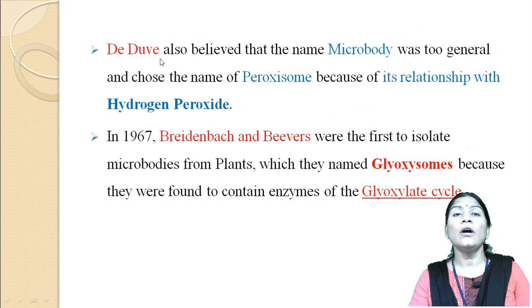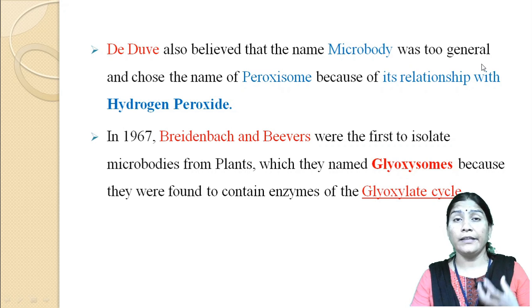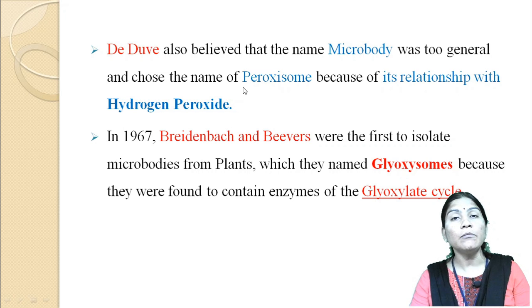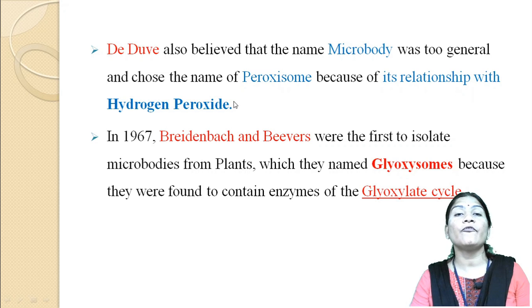De Duve also believed that the name microbody was too general, and that's why they chose the name peroxisome, because of its relationship with hydrogen peroxide.